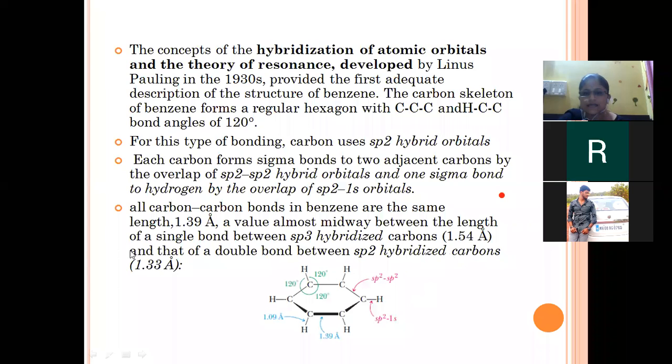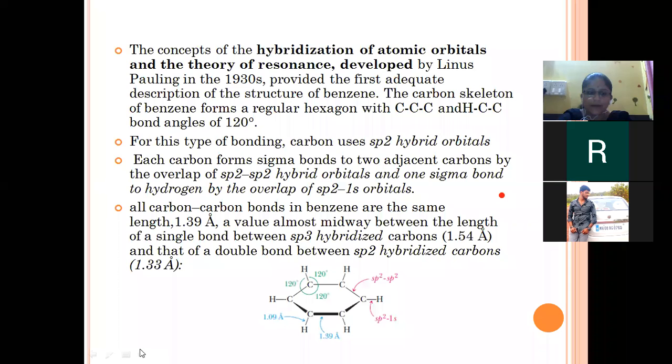So this is basically an average of these two values, and benzene obtains a midway value of 1.39. So this is a planar representation of the benzene molecule with the help of sigma bonds.